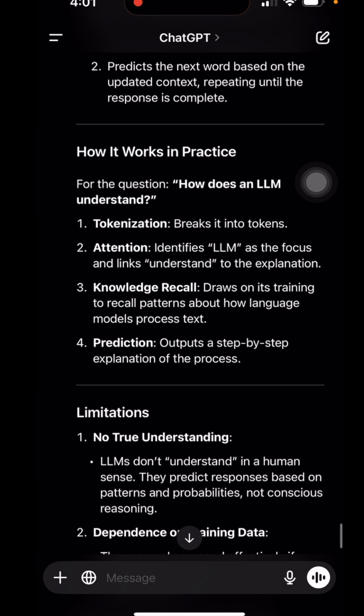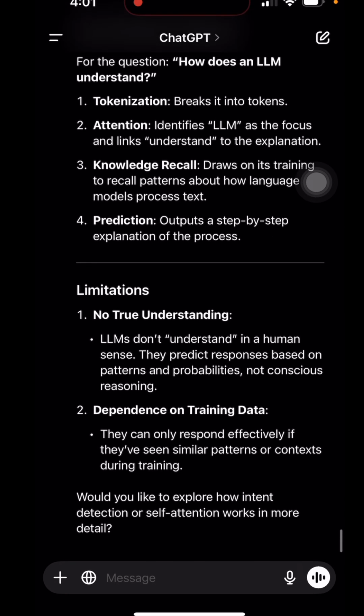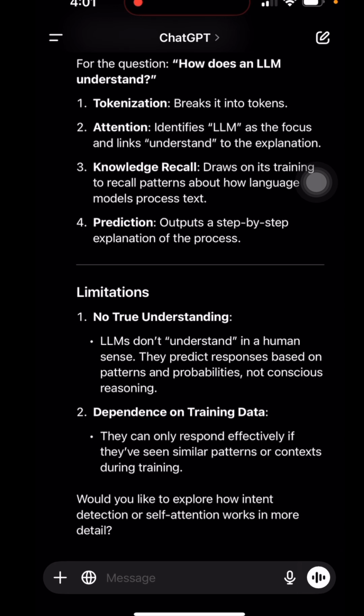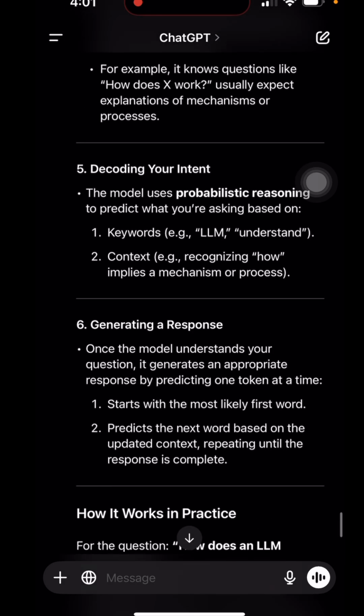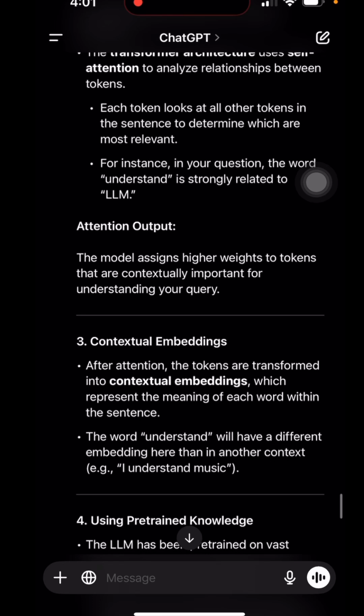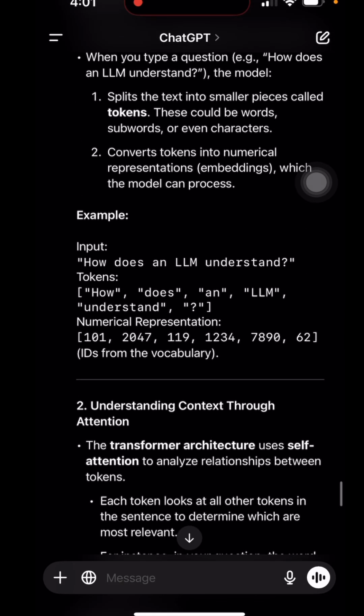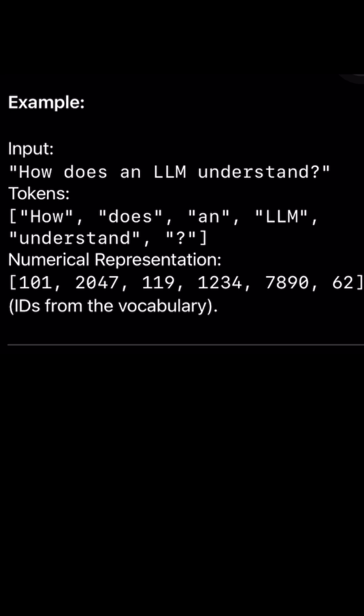So now it's basically all predictions and the way we program it, right? They can only respond if they've seen similar patterns, stochastically, during training. But then you also have other systems, like how intent is detected, right? Self-attention and all this stuff. This really gave me a solid breakdown. I really like how this went down. But here's a brief explanation of what I was going over. So how does the LLM